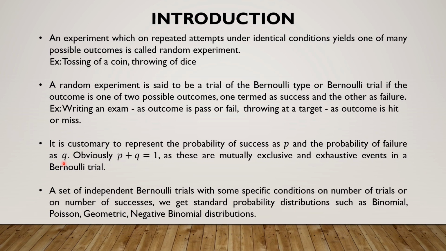By imposing certain conditions on a set of independent Bernoulli trials, we get various discrete standard distributions. That is, by imposing conditions on the number of successes or on the number of Bernoulli trials, we get the standard distributions such as binomial, Poisson. We will be dealing in detail with these 4 distributions in the slides to come.